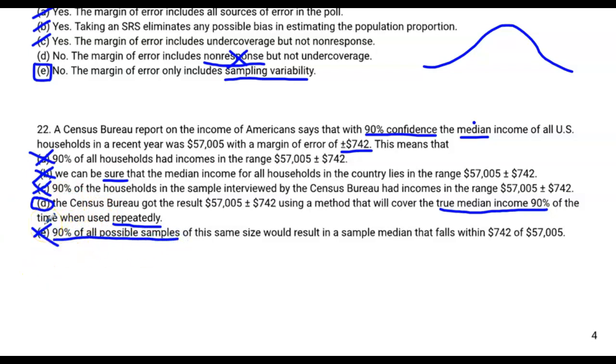And then, 90% of all possible samples, that's not what it's talking about. Well, actually, wait, 90% of all possible samples of the same size, this is good so far, will result in a sample median, oh, okay, this is the part that fails it, that falls within 742? No, we need a population median to be in here. All right, so the correct answer is choice D. Checking that, yep, that's right.